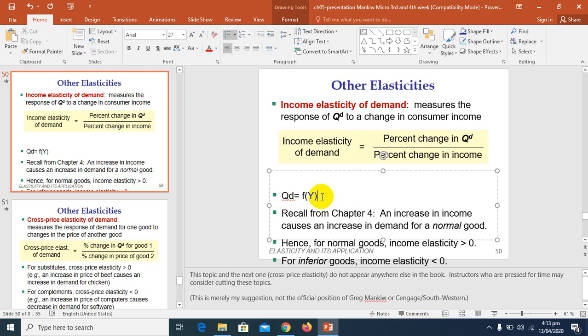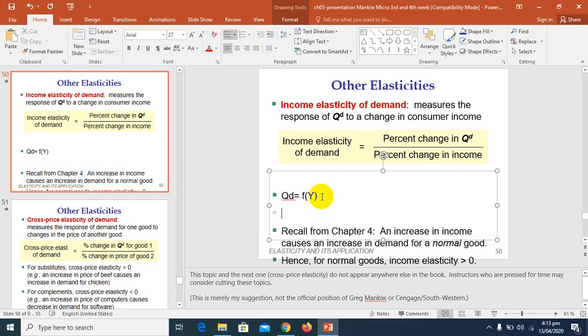So basically the basics are that quantity demanded is a function of income. If we discuss the average function of the relationship between quantity demanded and income, it is simply Q divided by Y. Okay, this is the average function.